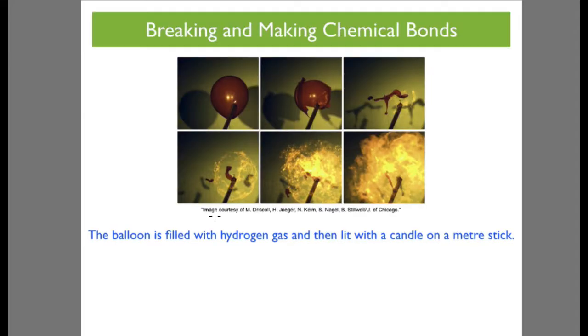Breaking and making chemical bonds. The balloon in these diagrams is filled with hydrogen gas and then lit with a candle on a meter stick. You can see the balloon here. It is set alight and it explodes in a ball of fire.